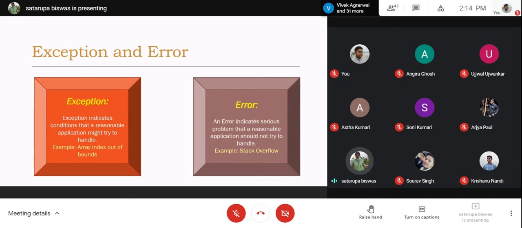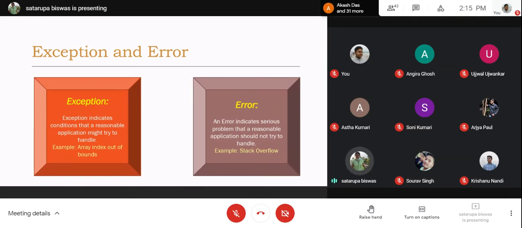Exception indicates a condition that a reasonable application might try to handle. So it is handleable. Something has happened to your program and that thing is handleable, like array index out of bounds. This is not a major error. This is not related with the operating system. This is completely related with the user program in which you are working.